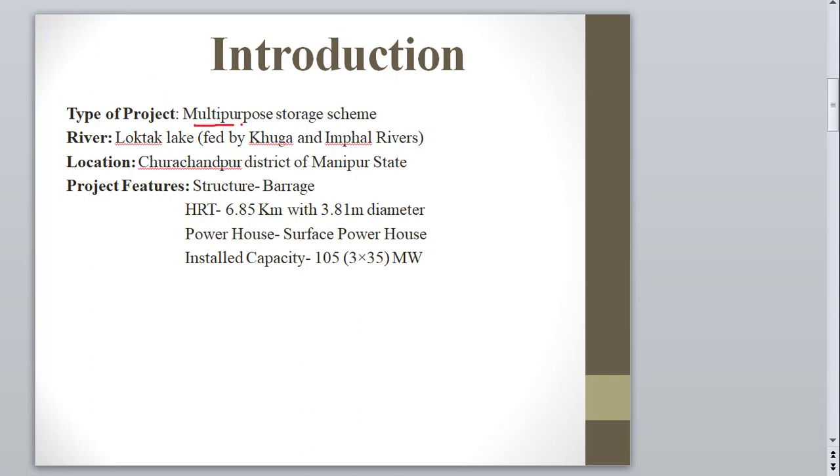This is a multi-purpose storage scheme project, situated on the Luktak Lake. This lake is fed by the Kuga and Imphal rivers, and the location is Churachandpur district of Manipur state. Some salient features: there is a HRT, a headrace tunnel, and a barrage structure. The headrace tunnel is 6.85 kilometers long with a 3.8 meter diameter, and we have a surface powerhouse. The installed capacity of this project is 105 megawatts, 3 into 35 megawatts.